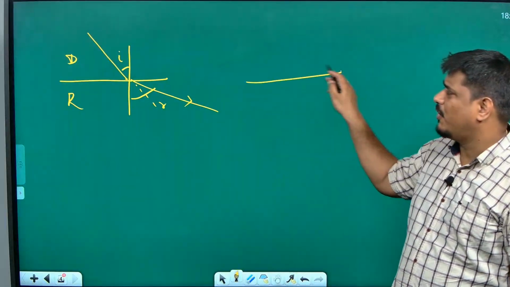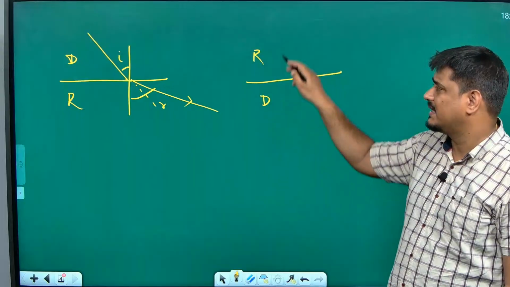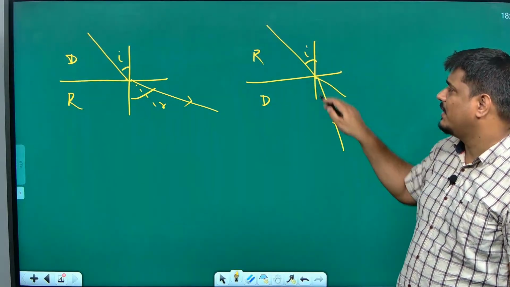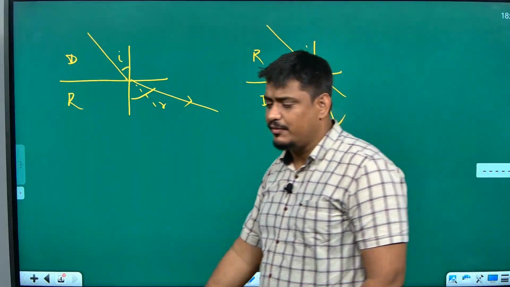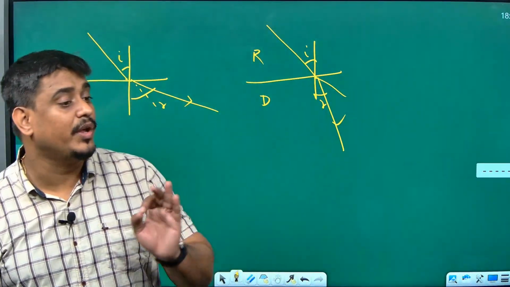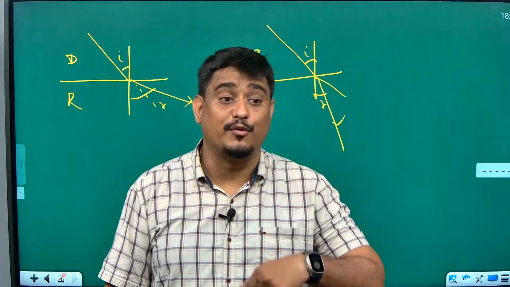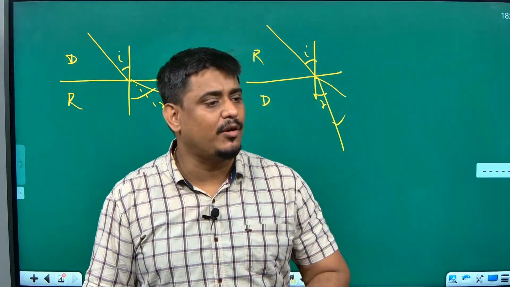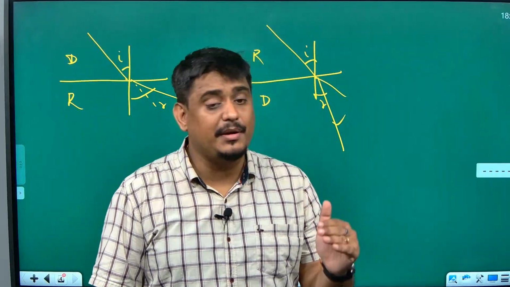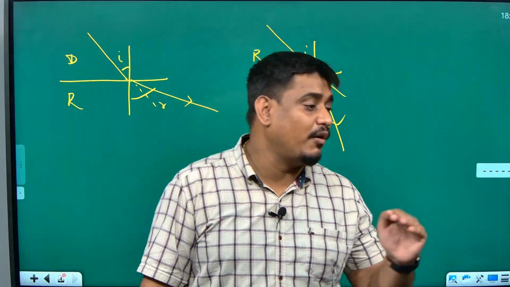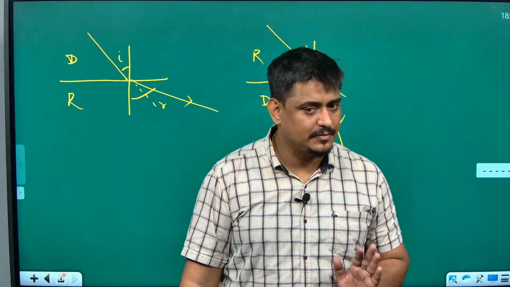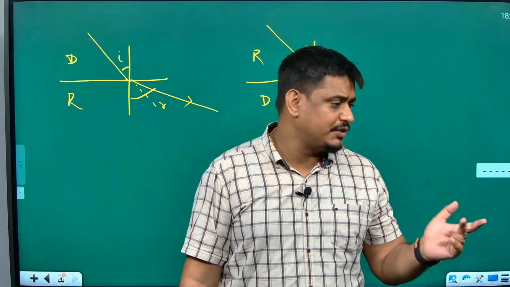If light is coming from a rarer to a denser medium, then what will happen? It will bend towards the normal. So very clearly visible, if the light is traveling from denser to rarer medium, the angle of refraction is going to be more than the angle of incidence. If light is going from a rarer medium to a denser medium, the angle of refraction is going to be less than the angle of incidence.